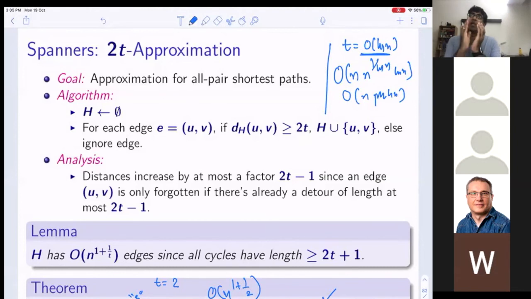We can approximate all distances between all pairs, order log n approximation, in order n poly log n space. So then it becomes a real streaming algorithm. As t increases, as your approximation factor becomes worse, the space required becomes better. So there is some sort of trade-off here. So modulo proving this lemma, we are done.